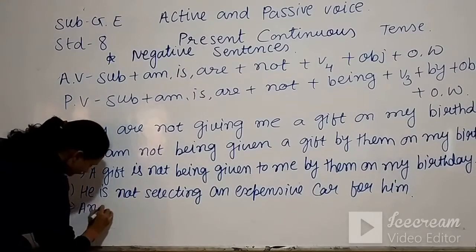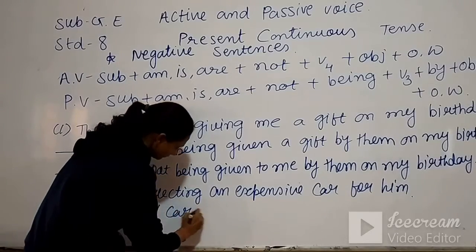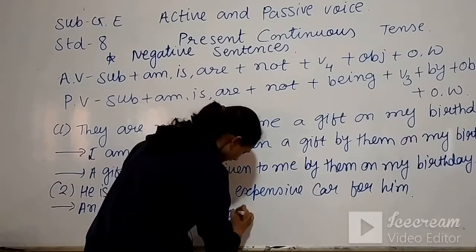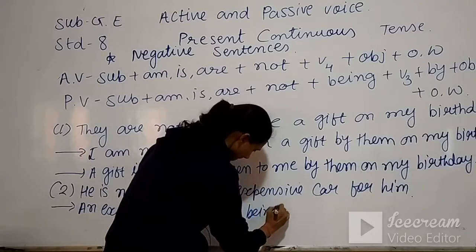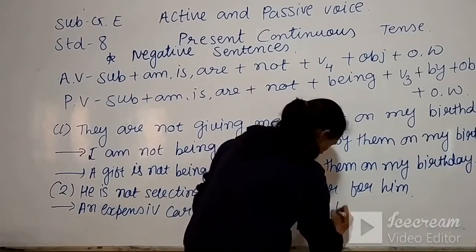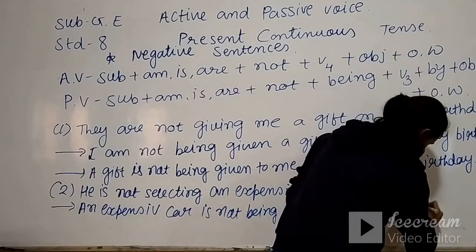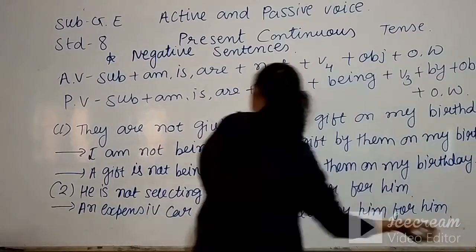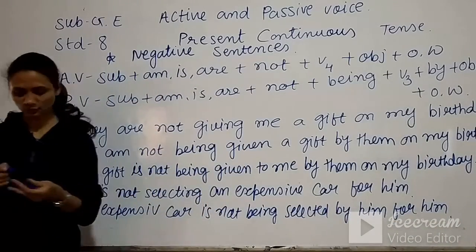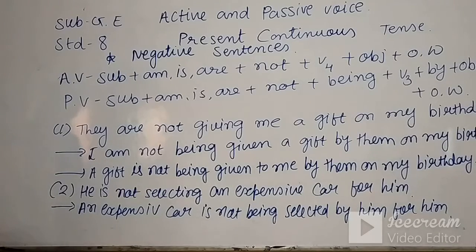An expensive car is not being selected by him for him. Okay, these are the negative sentences of present continuous tense in passive voice. Please note this down.